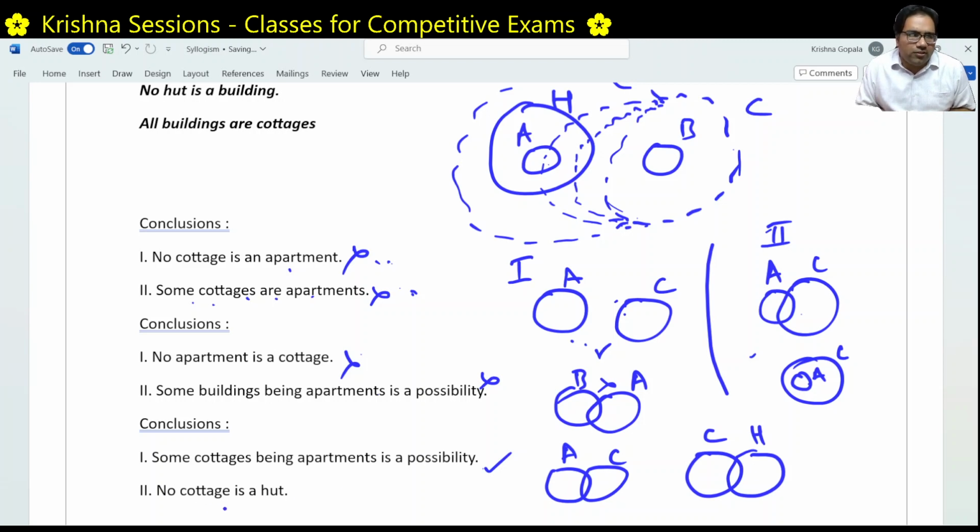Here he is saying, whatever you do, there is no cottage which can become a hut. But in this case, or this case, or this case, all these three cases, there are a lot of cottages which can actually be huts. So this statement is wrong, because we are able to show a lot of cottages that are huts.